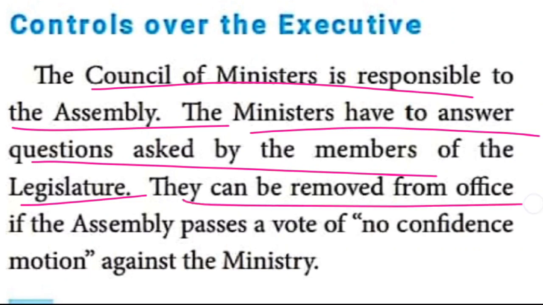The next, they can be removed. Who can be removed? The Council of Ministers. When can they be removed from office? When there is a no confidence motion, நம்பிக்கையில்லா தீர்மானம் கொண்டு வரும் பொழுது. When a no confidence motion is passed against the ministry in the state legislature, the Council of Ministers as well as the Chief Minister, if they couldn't prove their majority, have to be removed from office.